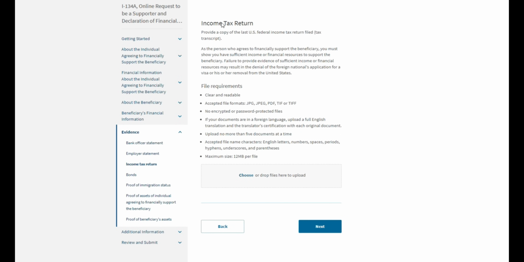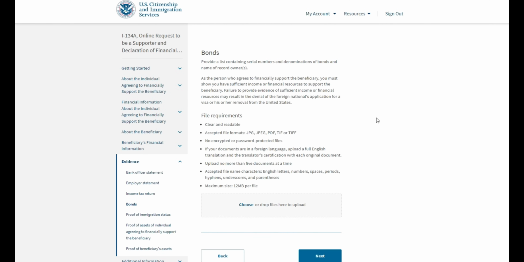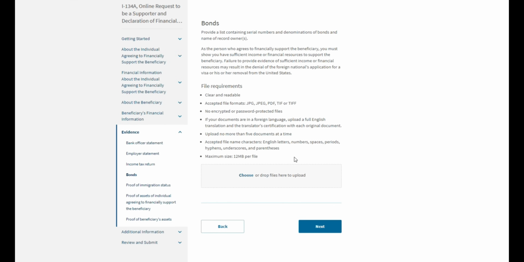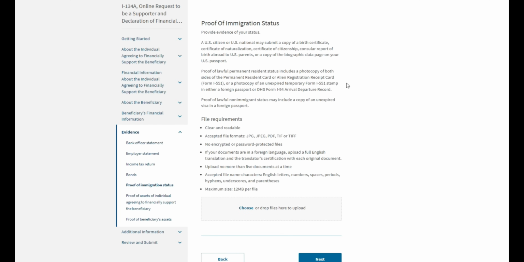Next, here you will upload your income tax returns. You only need to upload the most recent income tax return, and you can easily obtain a copy of your tax transcript on irs.gov. Here you are asked to provide if you have any bonds, and in this case this evidence is optional. You do not have to provide it if you do not own any bonds. Next, you will need to provide proof of your immigration status. So here you will submit either a copy of your birth certificate, naturalization, certificate of citizenship, anything like that that will show your proof of being a US citizen.